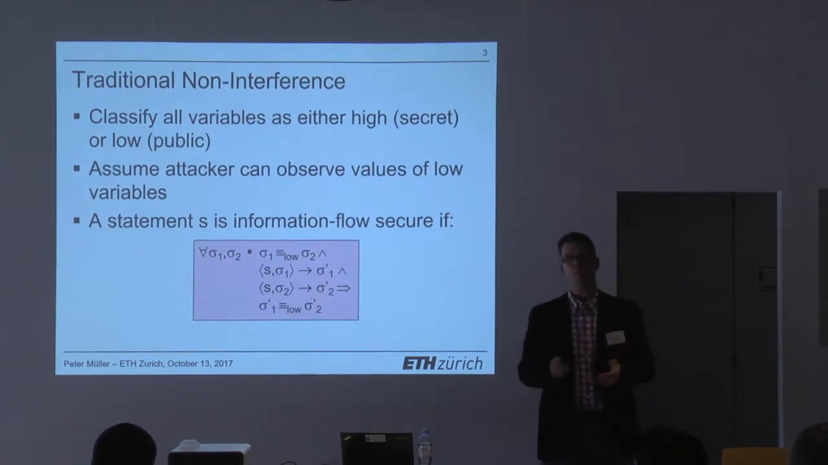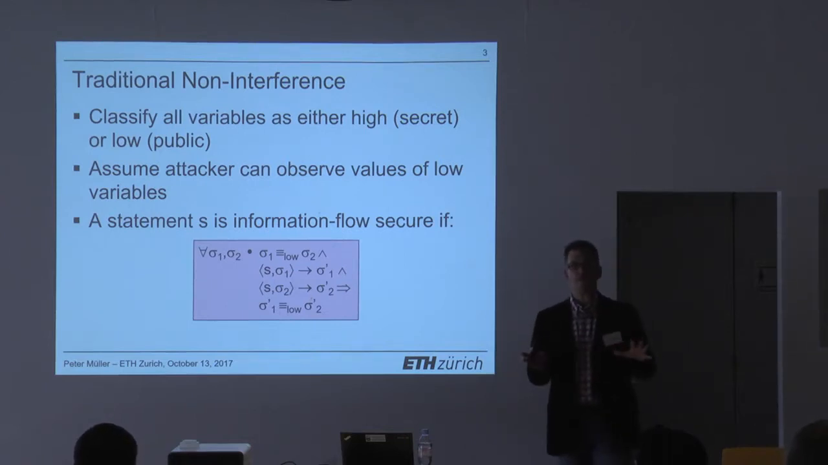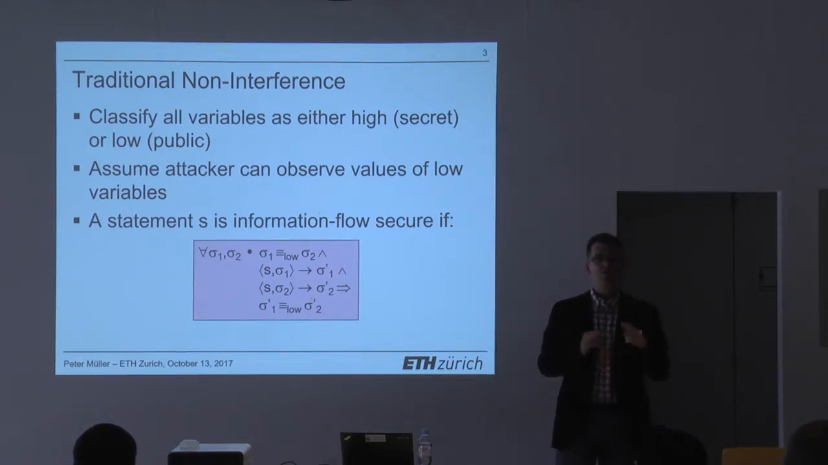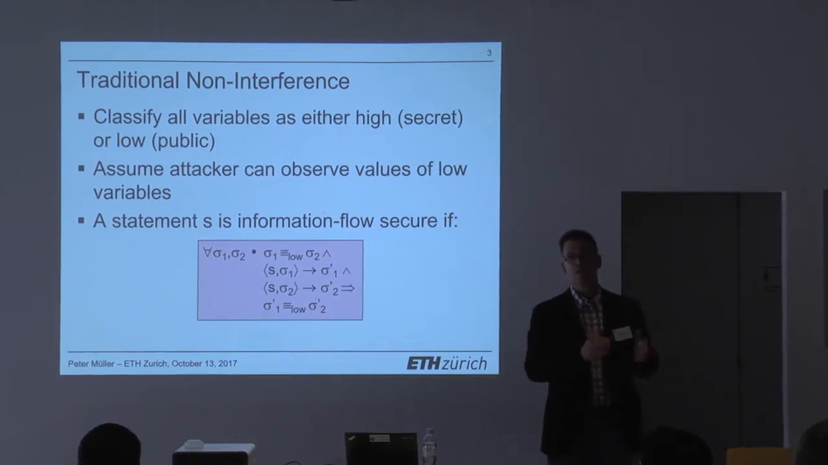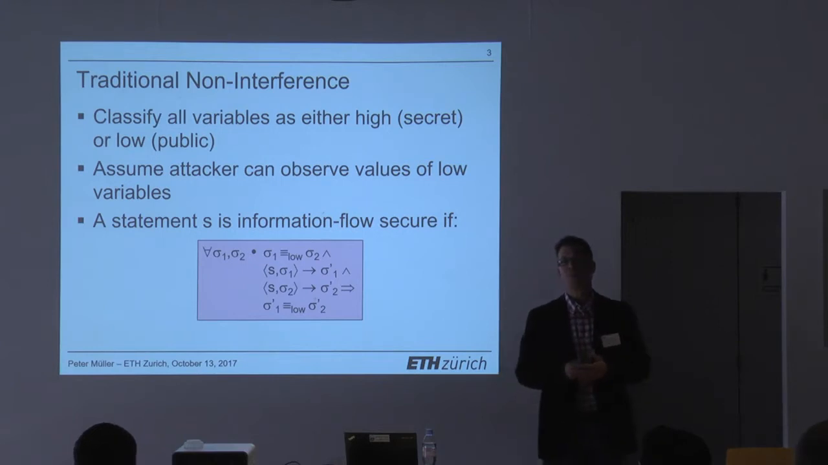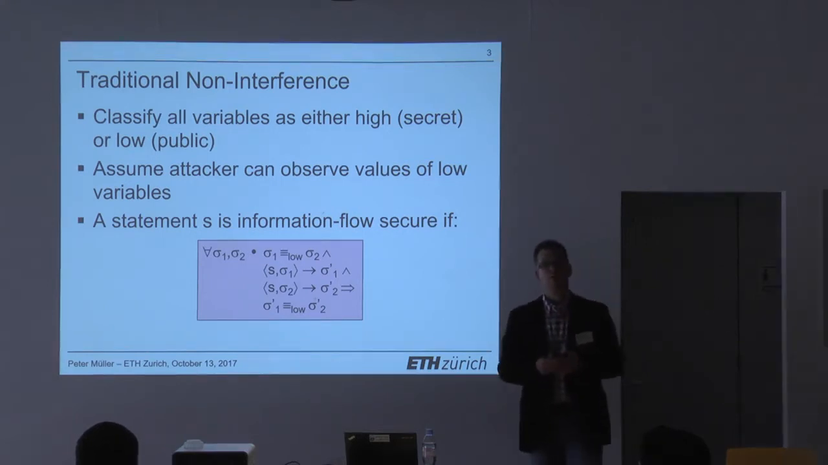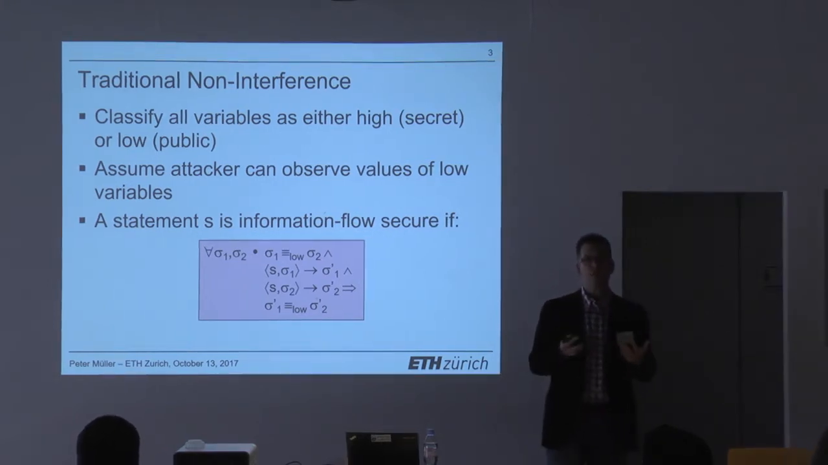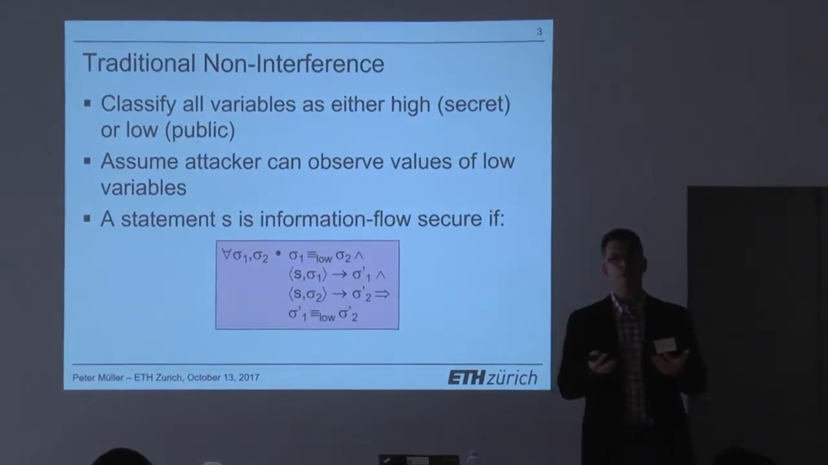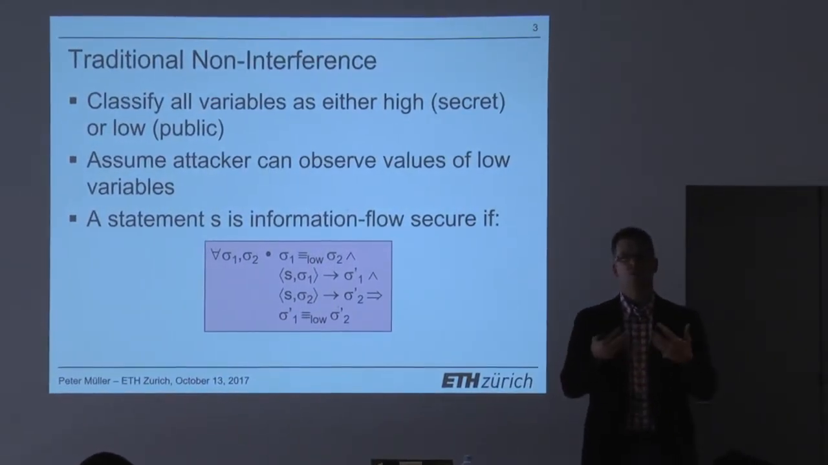For the purpose of the talk, we will look at a fairly simple setting. Let's assume that we can classify all our variables into either secret, which is typically called high, or public, which is typically called low. We assume that an attacker can observe the low variables, but from observing the low variables, they should not be able to learn anything about the high variables.